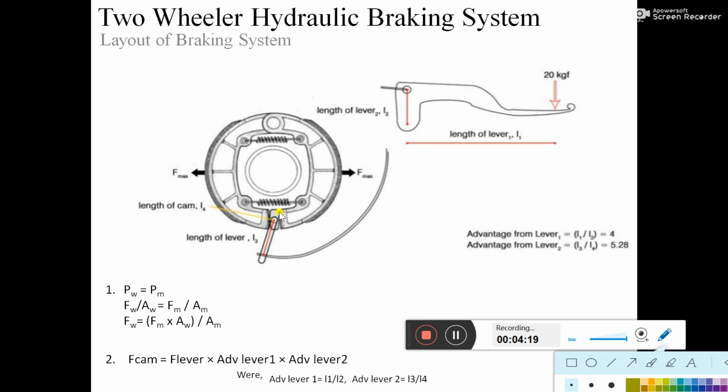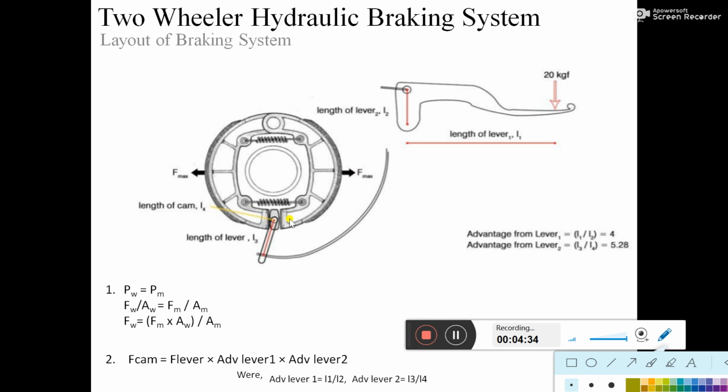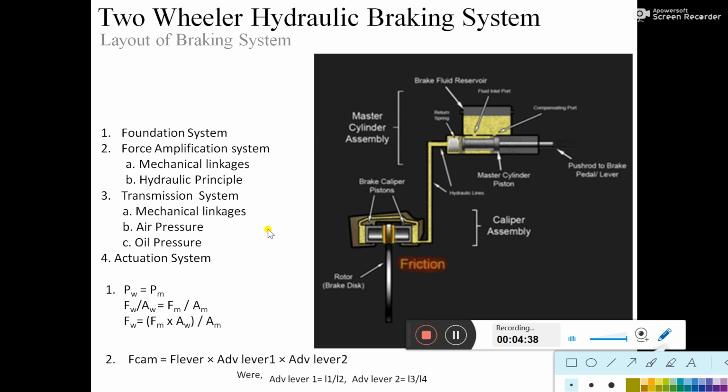Here there is a cam system. So cam, or we can say toggle, actuation system. On the basis of actuation, we have different actuation arrangements: here a piston cylinder arrangement, and here the cam actuation. These are the different things included in any kind of braking subsystem.